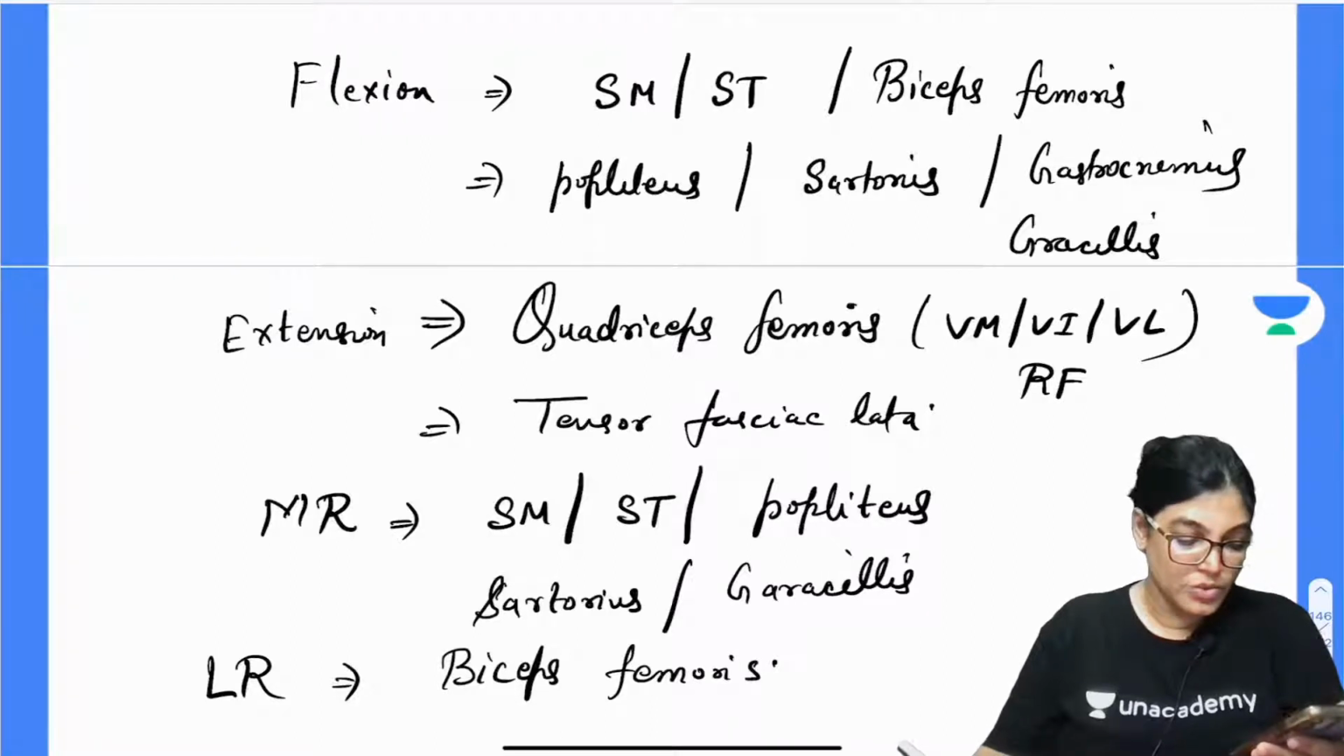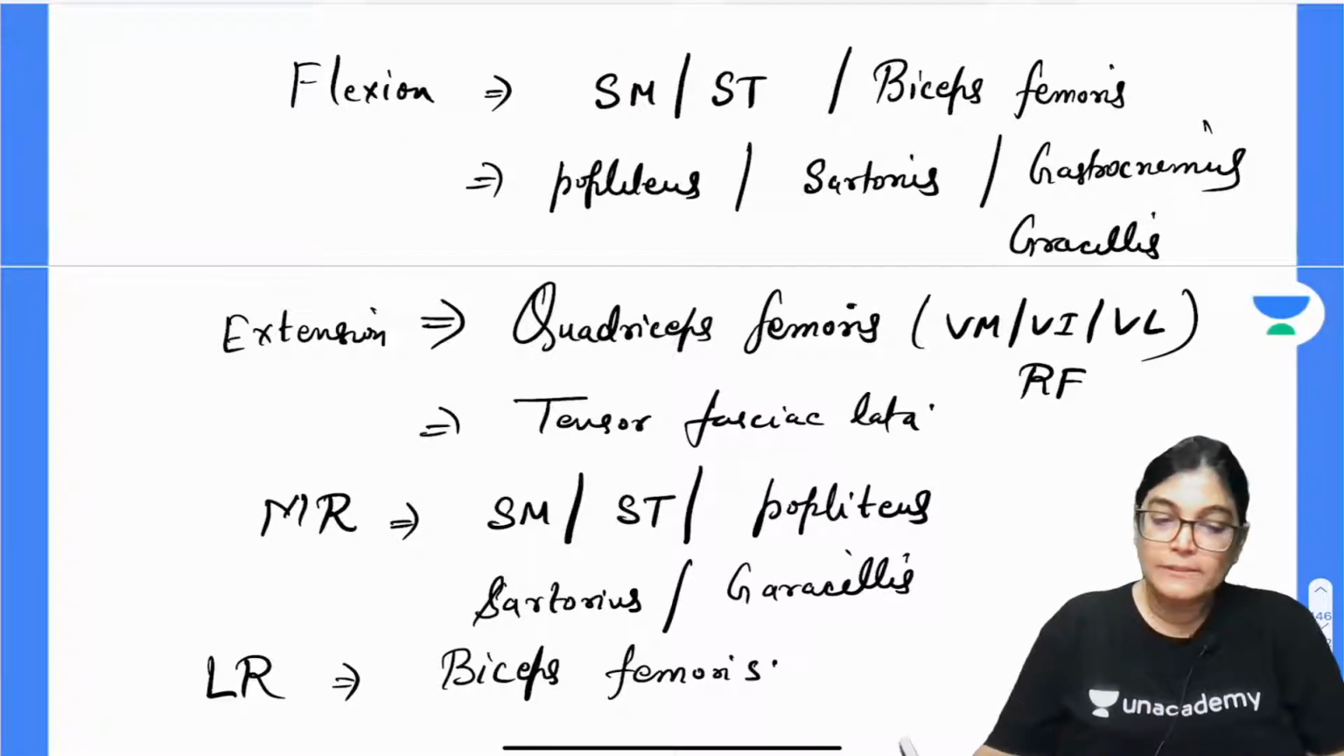Yes, Rahman, you are absolutely right, medial genicular artery.